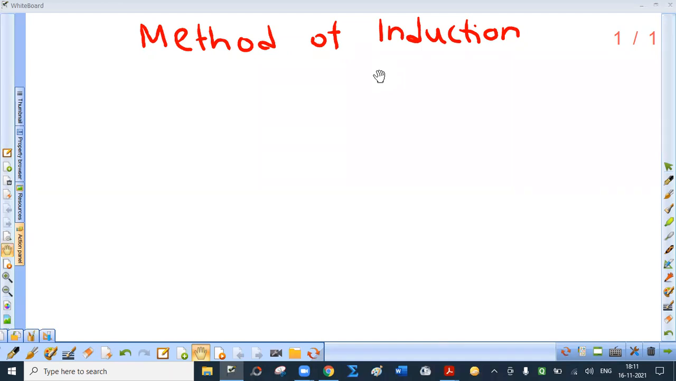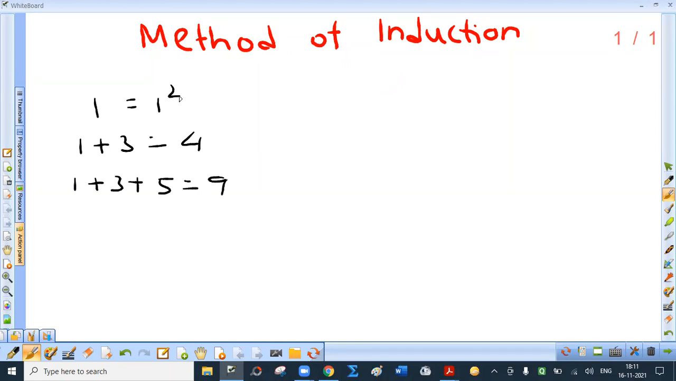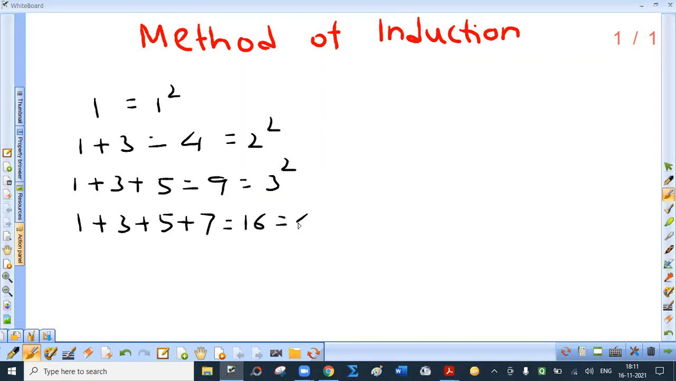For example, let us find sum of the first n odd numbers. The first odd number is 1. Second odd number is 3. So 1 plus 3, 4. Third odd number is 5. So 1 plus 3 plus 5 is nothing but 9. So can I say that this is 1 square, this is 2 square, this is 3 square? Let us find sum of the first 4 odd numbers. It is nothing but 4 square.